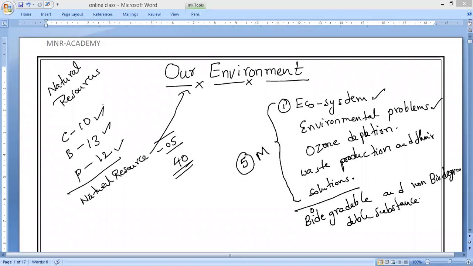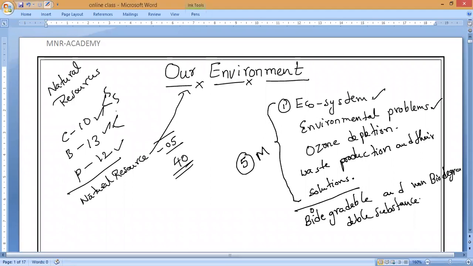See, under chemistry, how many chapters? 2 chapters will come, 5 marks, 5 marks. Biology, 2 chapters, let me take it as 6 plus 7. And physics, you can take 2 chapters, 6 plus 6. So almost equal priority. Have you noticed it? Everything is almost equal, correct? That is what I'm saying. So every chapter has equal priority now, and we cannot avoid any chapter.